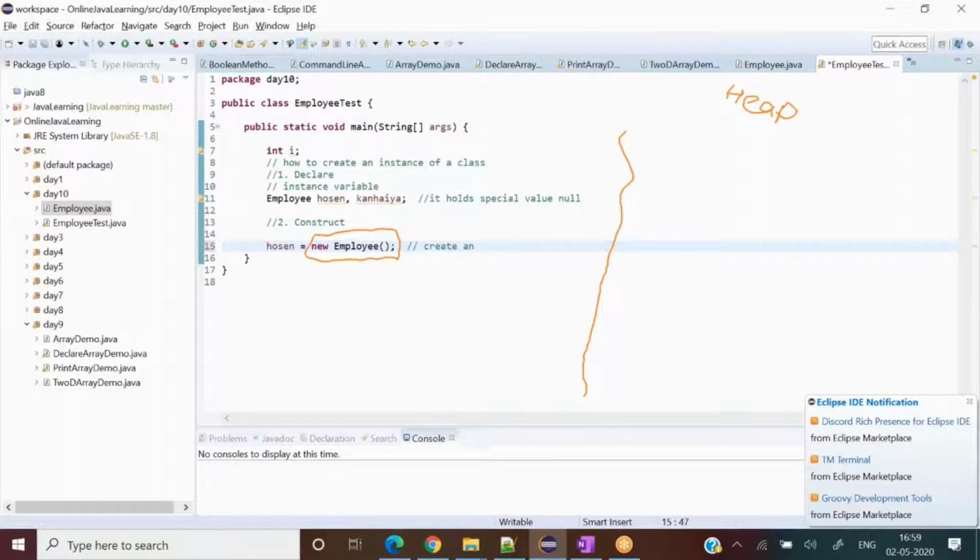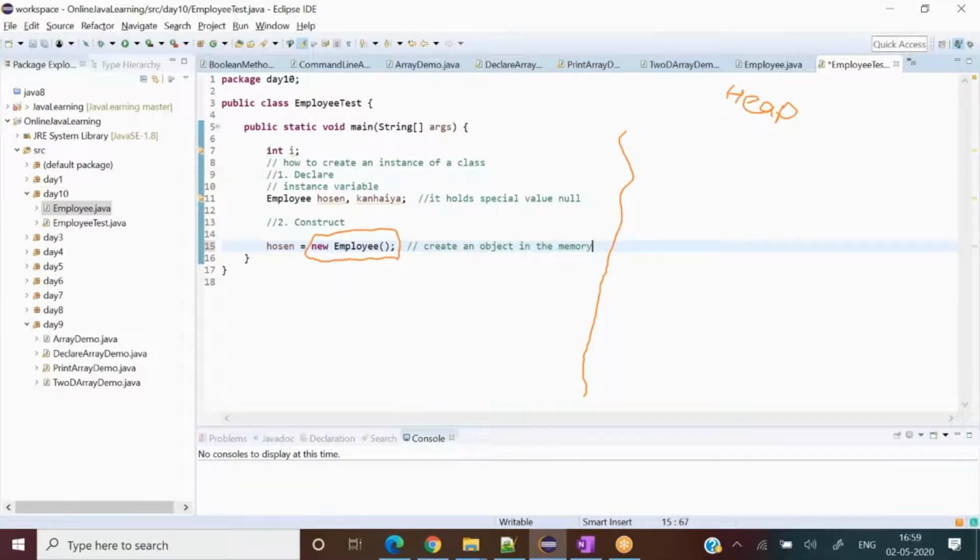It creates an object in the memory. A plain object will be created. A plain object has taken birth in this universe, and its remote control is Hussein. This particular reference is holding this particular object.